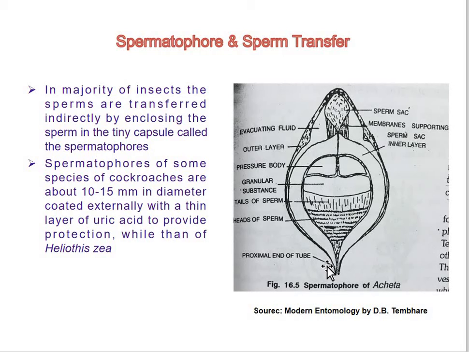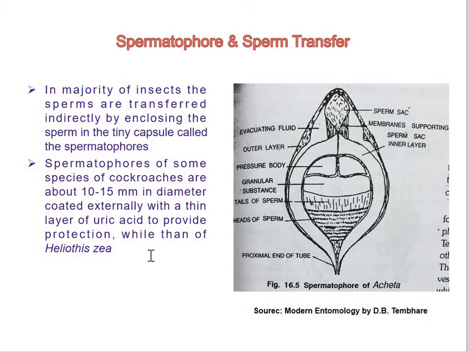So the spermatophores of some species of cockroaches are about 10 to 15 mm in diameter and are coated externally with a thin layer of uric acid to provide protection. In Heliothis zea, the spermatophore contains chitin. So, depending on the insect, the spermatophores have different chemical structures or different surface coatings for their protection.